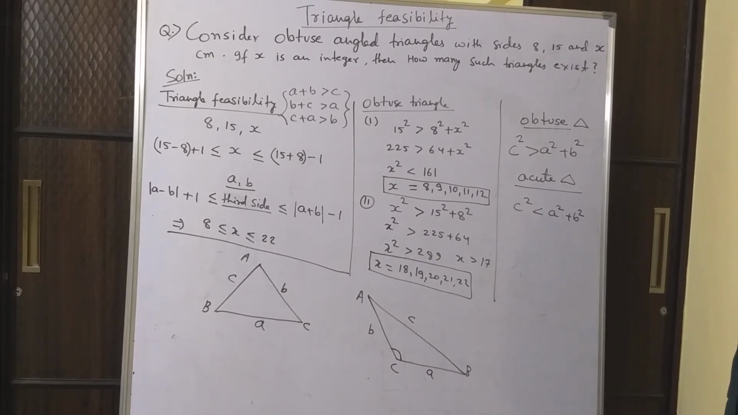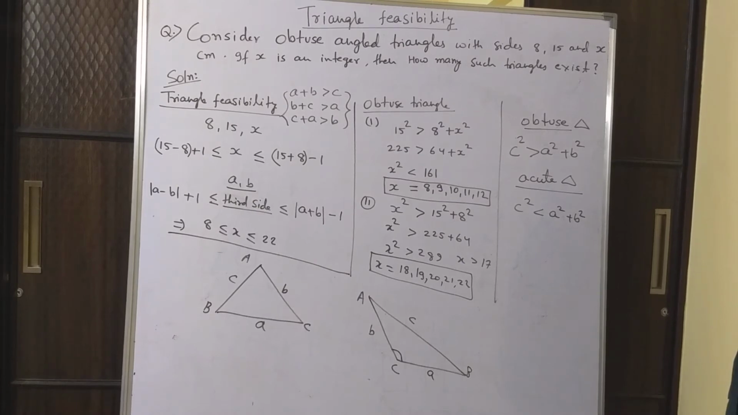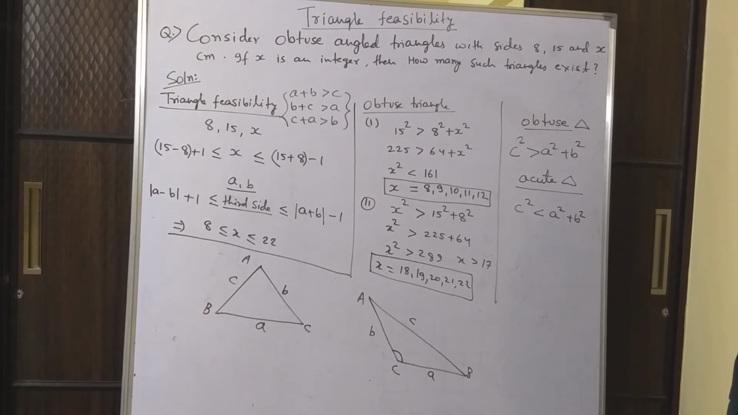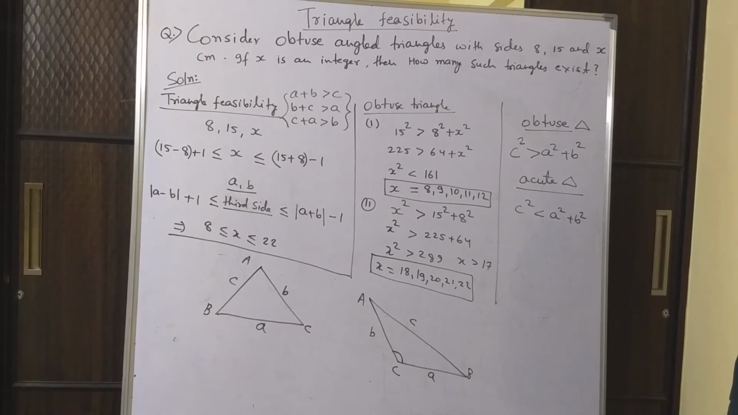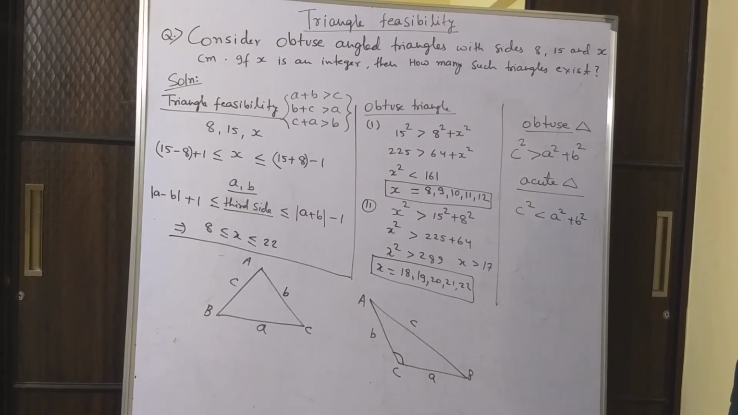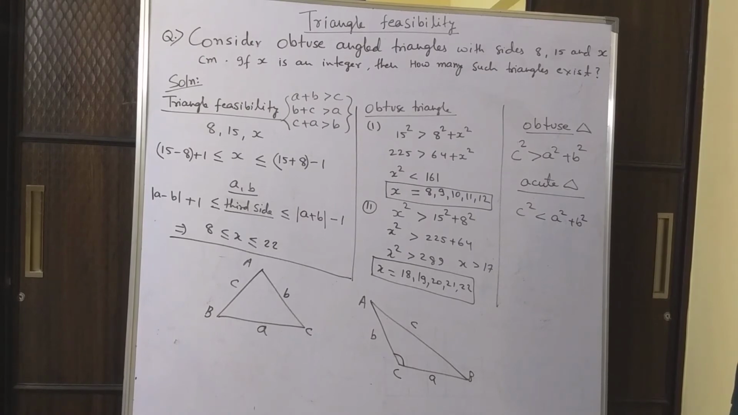So that's why I have written x has to be less than or equal to 15 plus 8 minus 1. So the maximum value of x has to be less than 23. The maximum value of x can be 22 only, correct? Because if x is 23, it violates the condition. 8 plus 15 is 23, so x has to be less than 23. Only then will the sum of two sides be more than the third side. So the maximum value of x is 22, and on the left side of the inequality I have written x has to be more than 15 minus 8 plus 1.